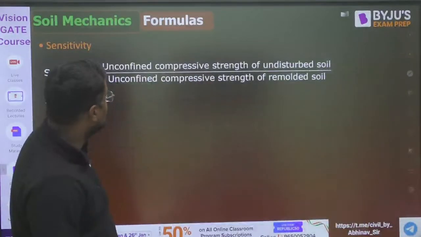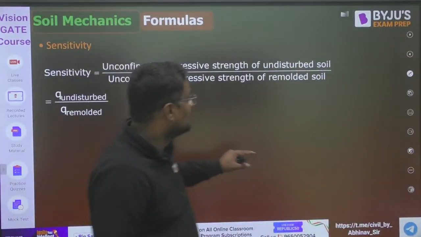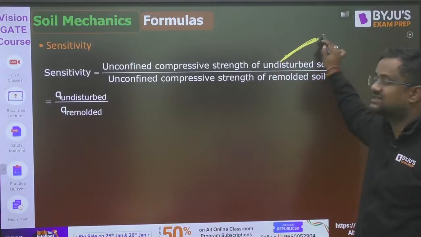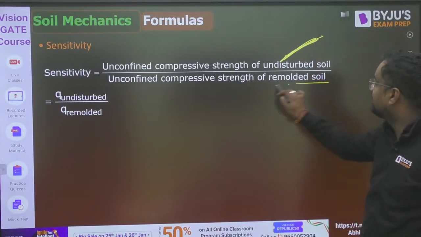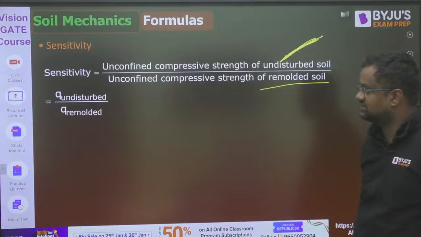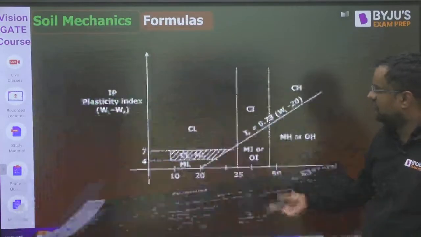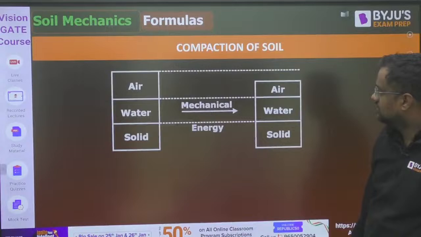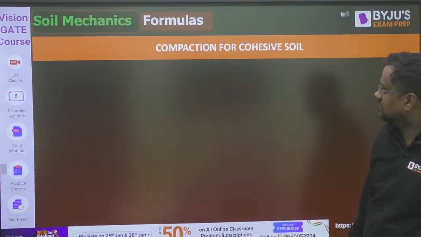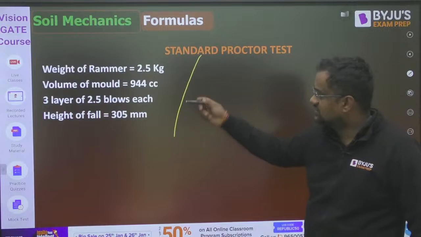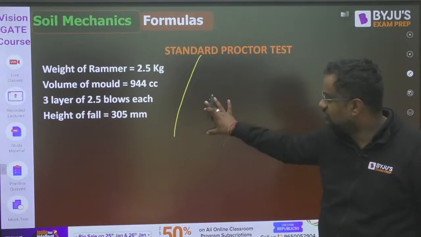Now sensitivity is the unconfined compressive strength of undisturbed soil, which is not disturbed, with the void ratio the same as in the field, relative to when it is remolded. The skeleton is changed. Now here there is no formula, guys. Compaction also has no formula. All these, like the standard Proctor test, we have derived in the marathon, so I am only dealing with formulas.